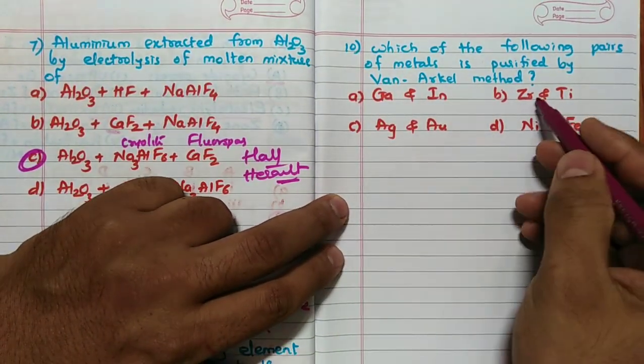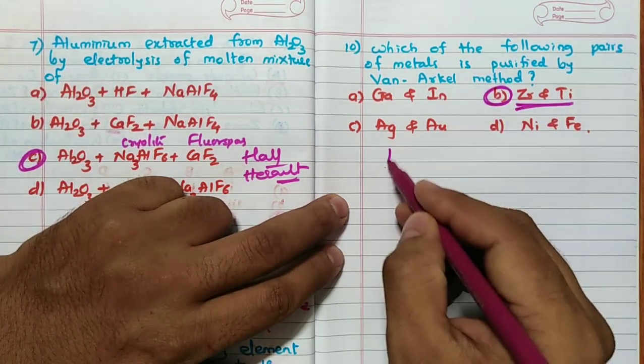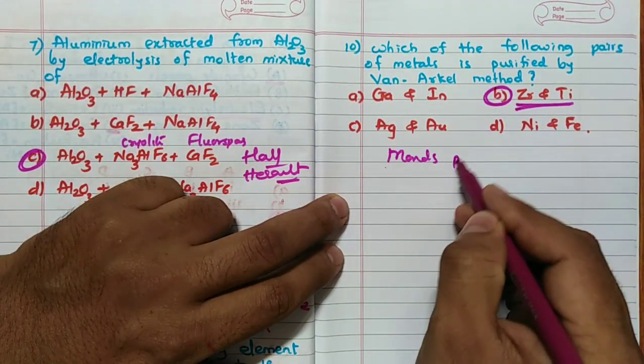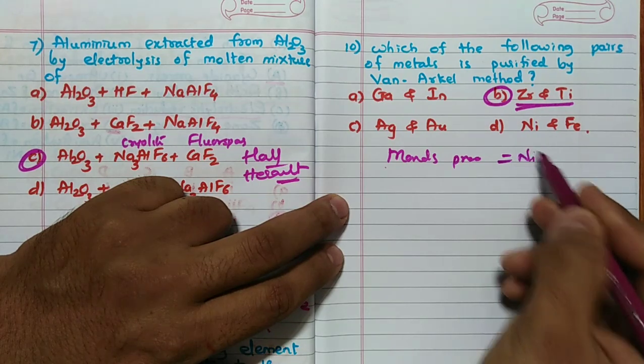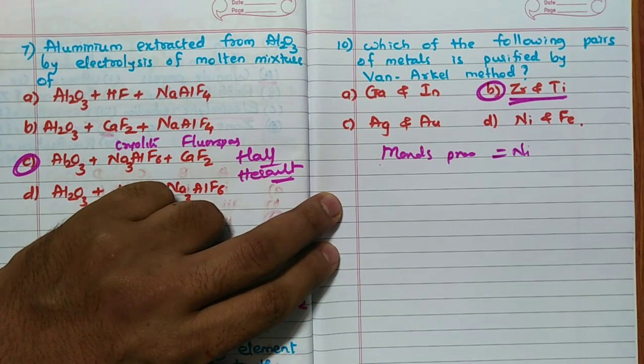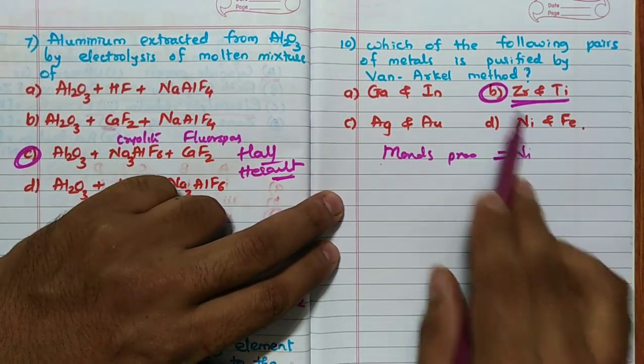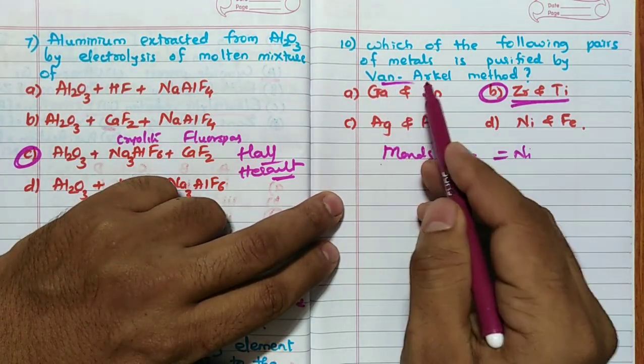Which of the following pairs of metals is purified by the Van Arkel method? Very famous: zirconium and titanium. Two processes are vapour phase refining methods: the Mond process for nickel, and zirconium and titanium by the Van Arkel method.